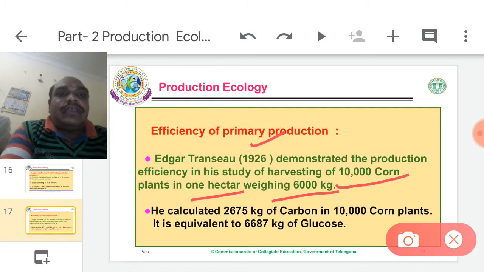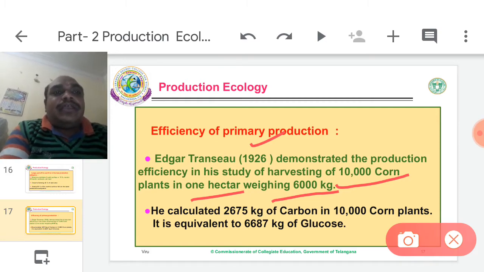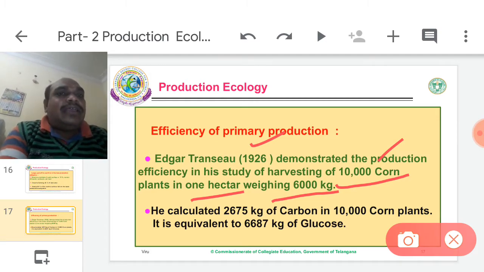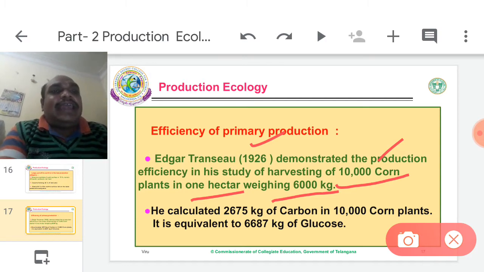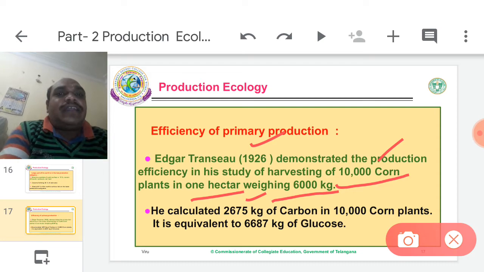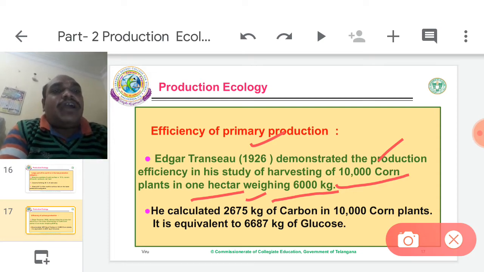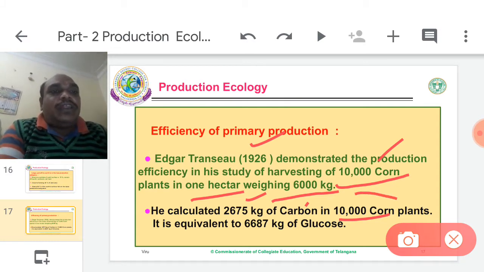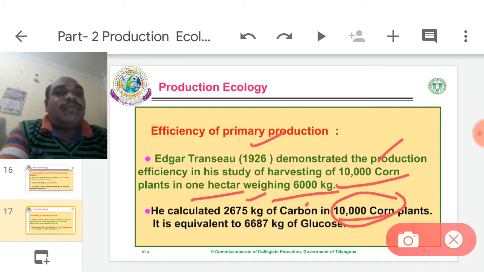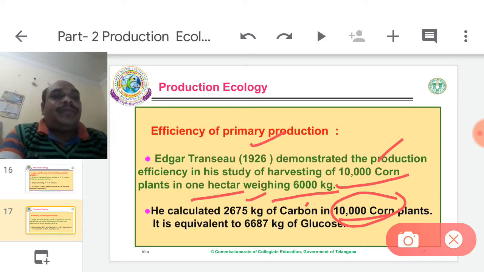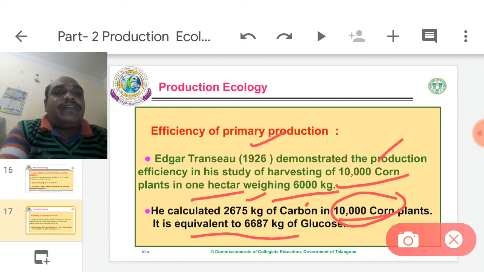Their weight is 6,000 kg. He calculated 2,675 kg of carbon in the 10,000 corn plants. So 10,000 corn plants contain how much carbon? 2675 kg, only carbon. It is equivalent to 6,687 kg of glucose.